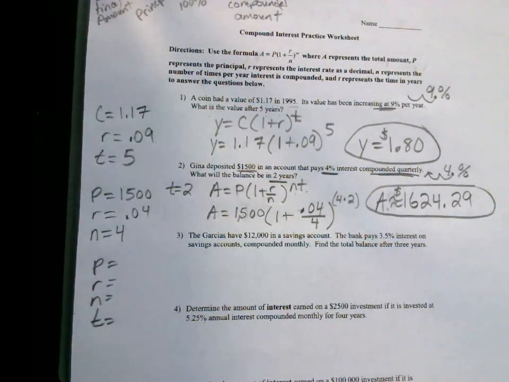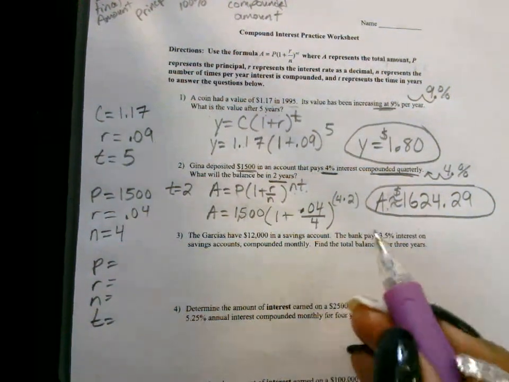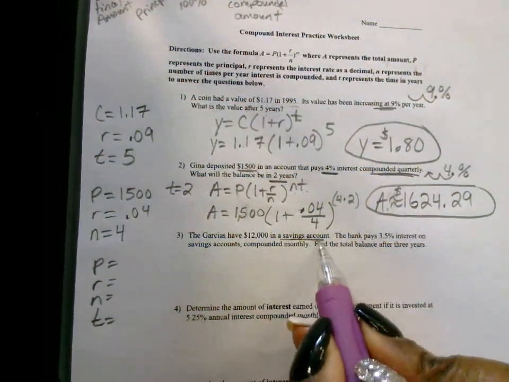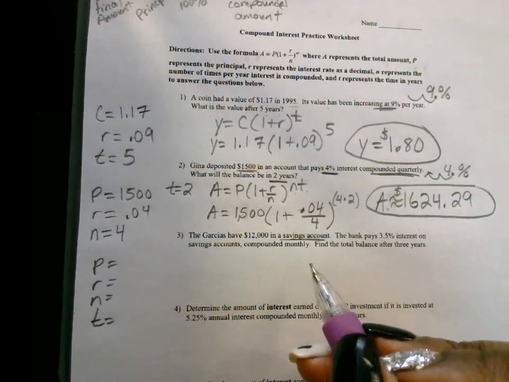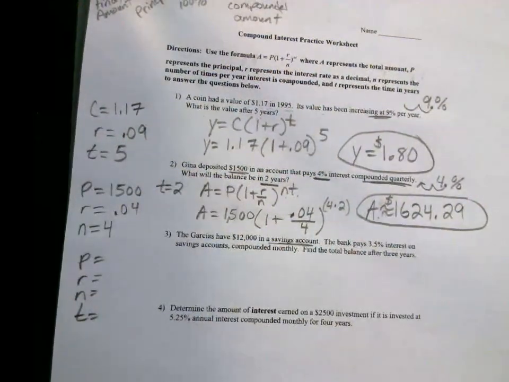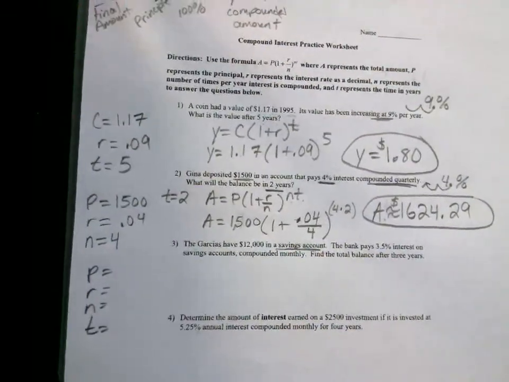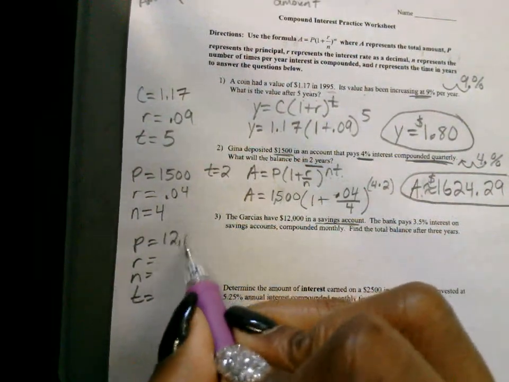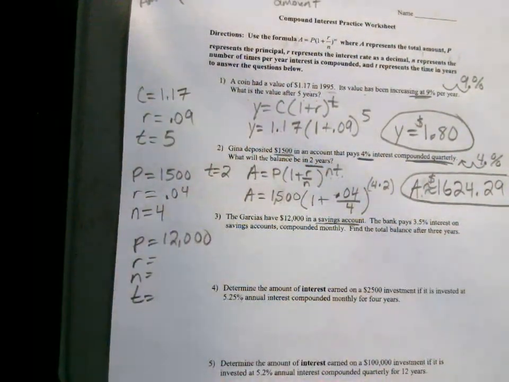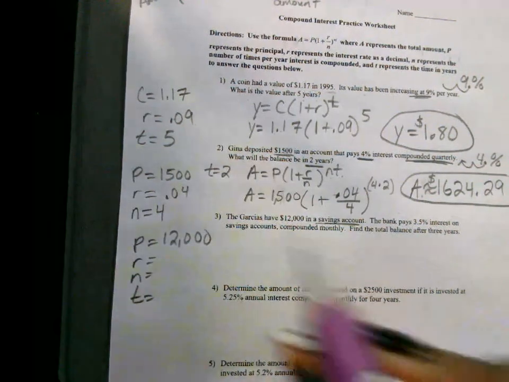So let's check to see what we have. In this particular problem, there's a savings account. We all know we don't make much off savings accounts, so this is all fictitious. So what's the starting amount for this account? 12,000. Raise your hand if you got that part correct. So we're good at identifying what the principal amount is. What's our percent?